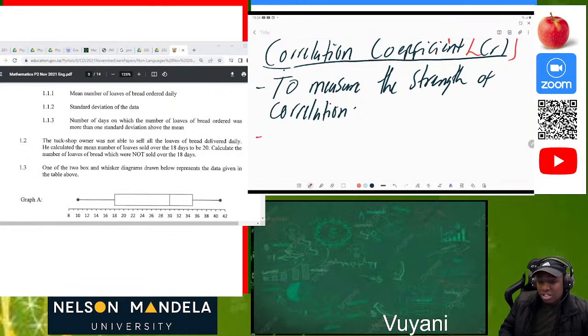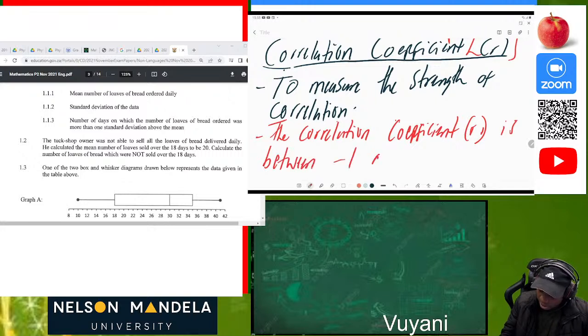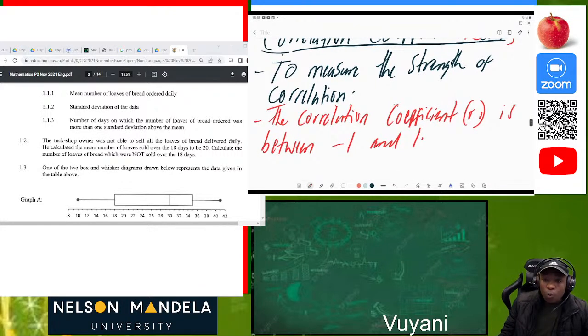So next point on the correlation coefficient, you must understand that the correlation coefficient (R) is between -1 and +1. So if your correlation value which you have calculated is above 1 or below -1, then definitely your answer is wrong. Why? Because the correlation coefficient, which is illustrated by the letter R, must be between -1 and 1.